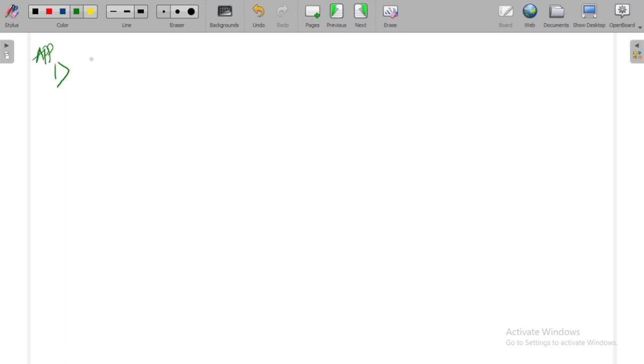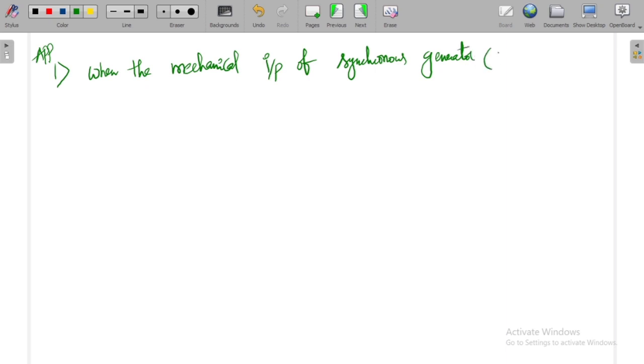Here I am assuming that the mechanical input of a synchronous generator, what is the mechanical input for the synchronous generator? We know that this has the shaft power, right? When the mechanical input of the synchronous generator is suddenly increased, right?